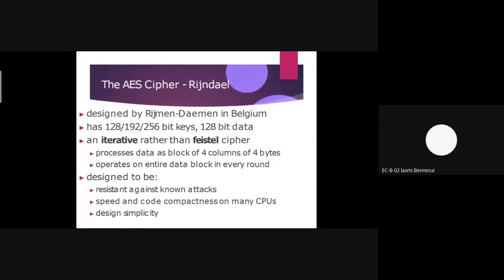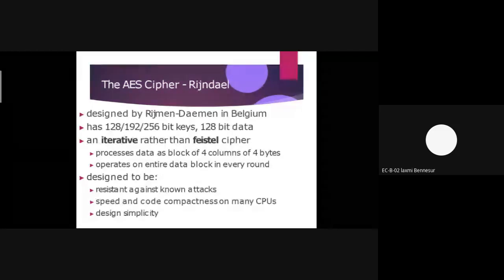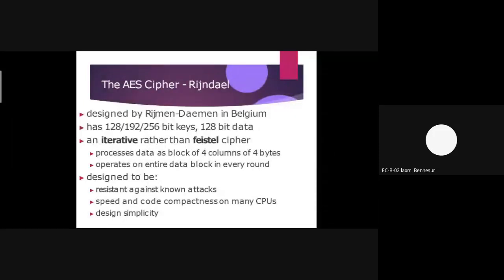Basically, the AES algorithm is designed to secure our information from various attackers. The most important things of the AES algorithm are speed and code compactness. If we have to run the AES algorithm on various systems, we have to consider the operating speed of that particular system. We design the AES algorithm for security purposes.